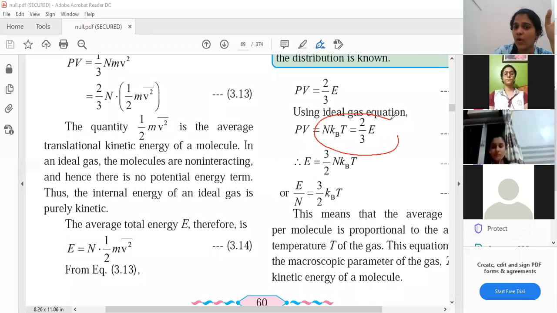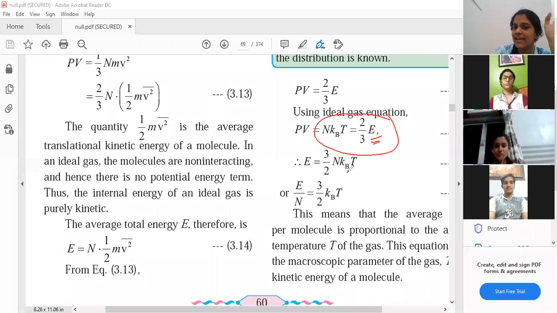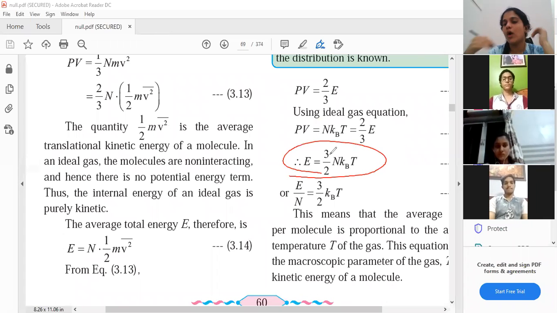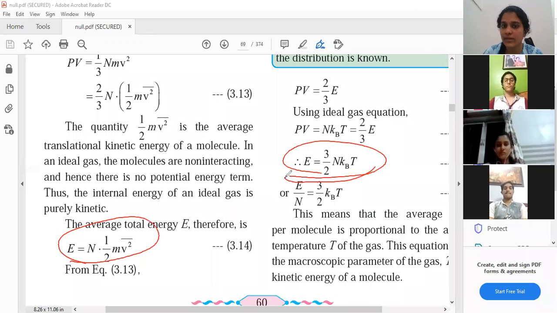And using this, I'll keep E on one side. When I keep E on one side and shift everything else to the other side, I'll get this modified formula of total energy of an ideal gas. So we got one formula earlier, and this is another formula we have got, in which temperature has now been introduced.